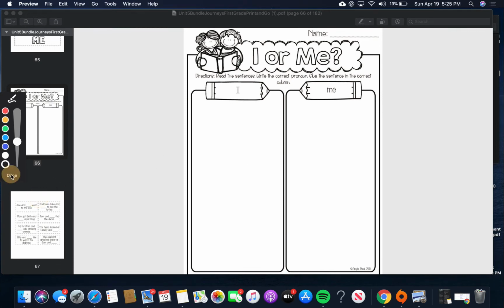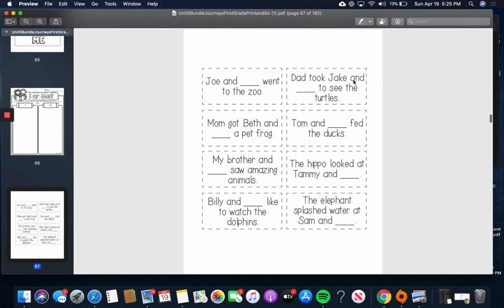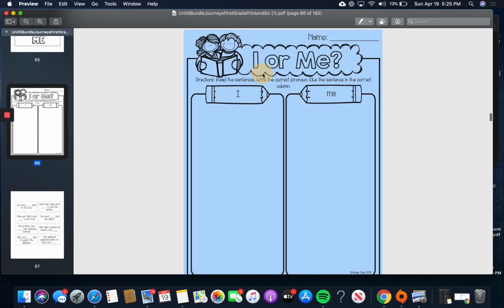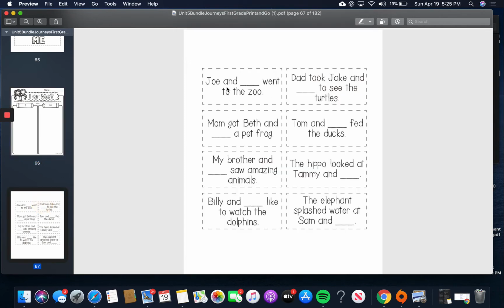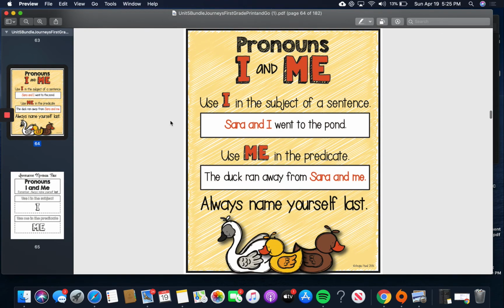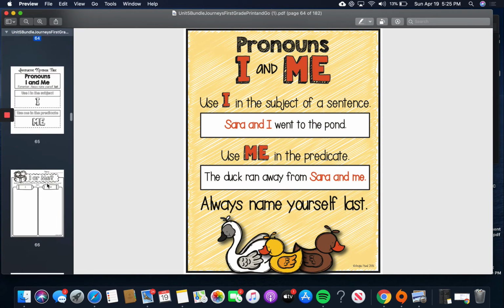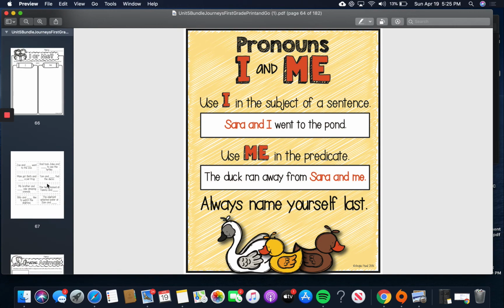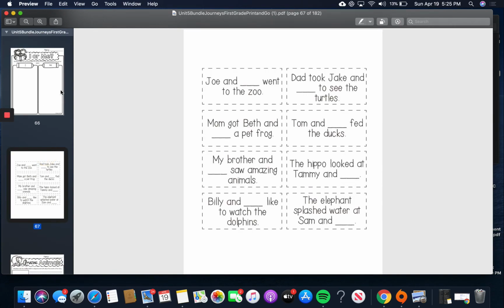But these sentences are the second page of this. And what it wants you to do is cut out these sentences and fill in the blanks. In the blanks, you're either going to have I or me. Okay, you're either going to have I or me in these blanks, and then you're going to write them on and glue them in whatever column you think they would go in. So if you want to look at that, you might want to go back to the video and pause this to figure this out. This is a really tricky worksheet. I know that this is a tricky one, so if this is really hard, don't get frustrated, first grade. Just give it your best shot, okay?